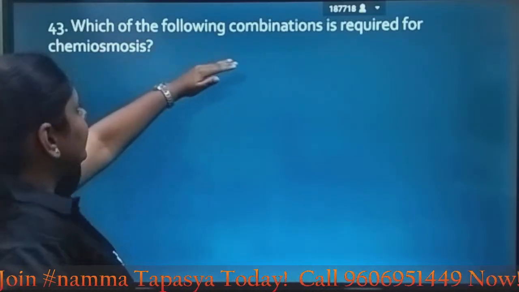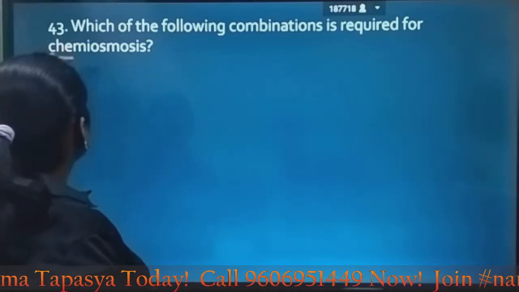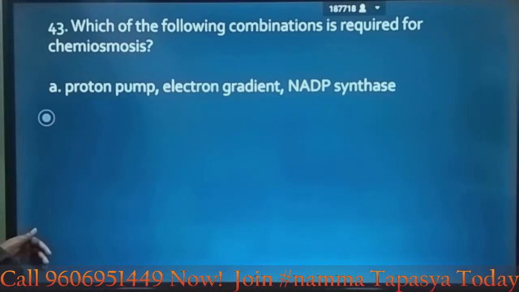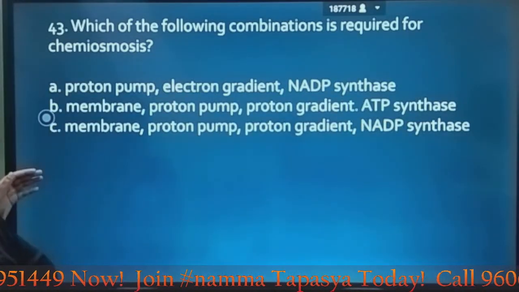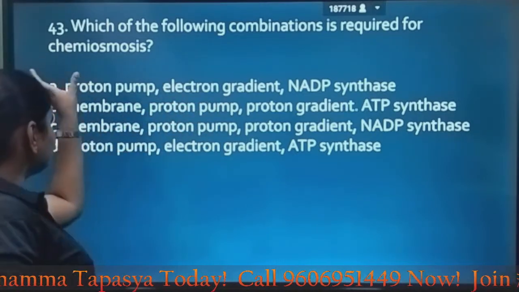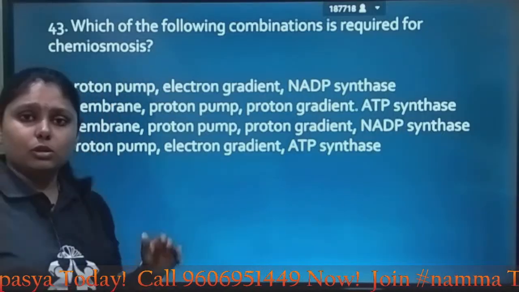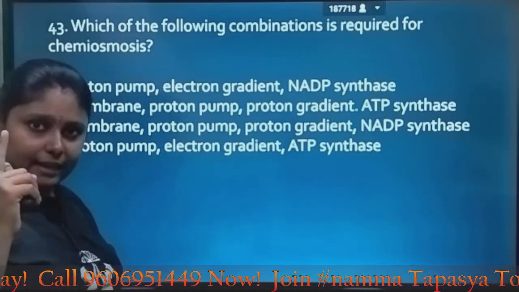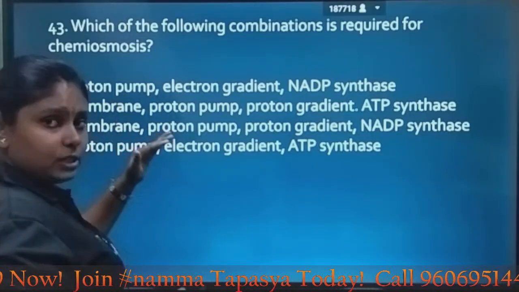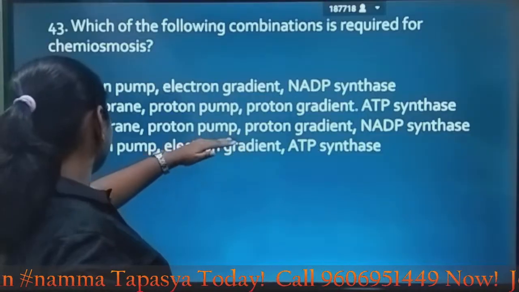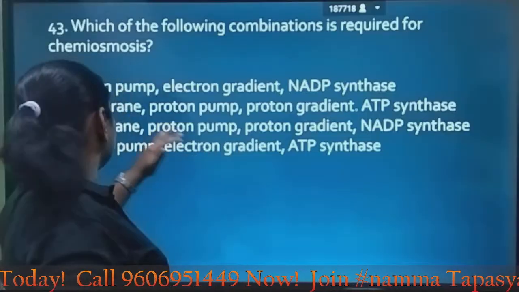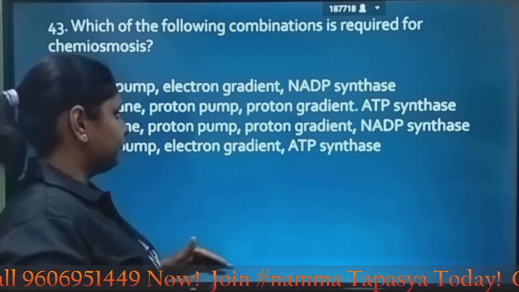Next question, which of the following combinations is required for chemiosmosis? Let's look at the options. Proton pump, electron gradient, NADP synthesis. As soon as you hear the term chemiosmosis, you must be aware that you require ATP. So let's look at which option has ATP. ATP synthesis is present in both B and D, but you require a proton gradient. So here the answer must be option B.